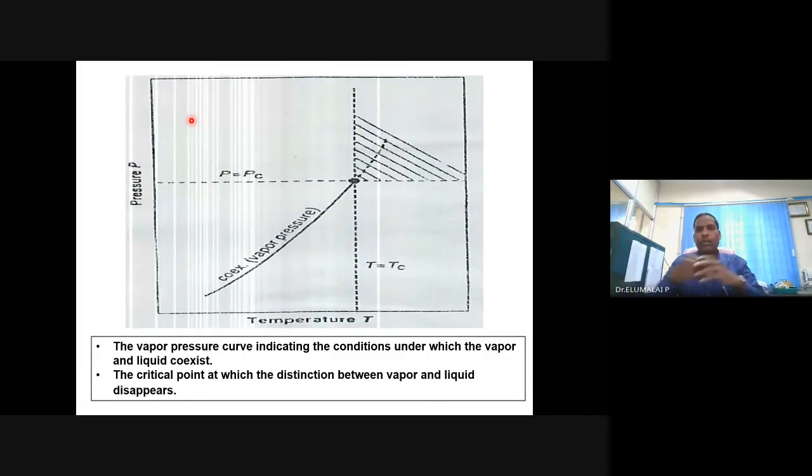There is no pathway for water or vapor to escape. It should remain in the vessel only. But at high temperature and high pressure, you believe it or not, this water no longer behaves as water. And we call it supercritical water.